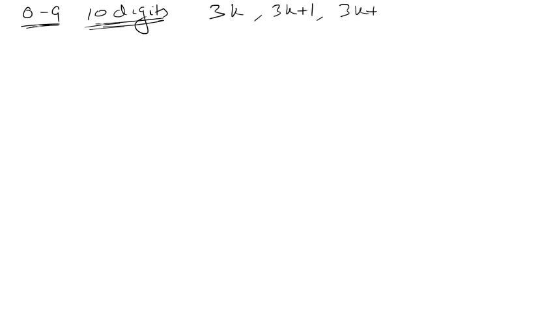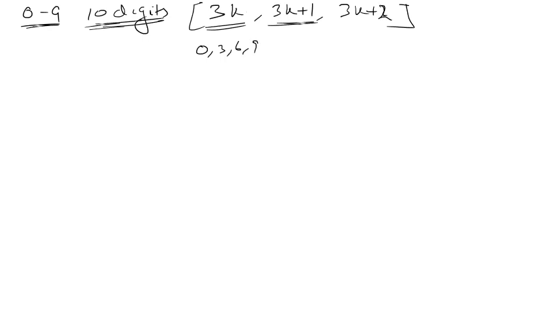See, we have basically digits from 0 to 9. Total 10 digits we have, and with respect to 3 we can divide them into 3 groups. These 10 digits we can divide into 3 groups, like 3k, 3k plus 1 and 3k plus 2. These 3 types of numbers with respect to division by 3. 3k basically means the digits which are multiples of 3, I mean digits like 0, 3, 6, 9. These are multiples of 3.